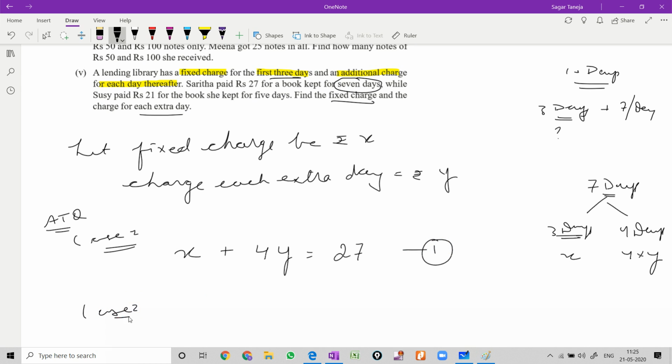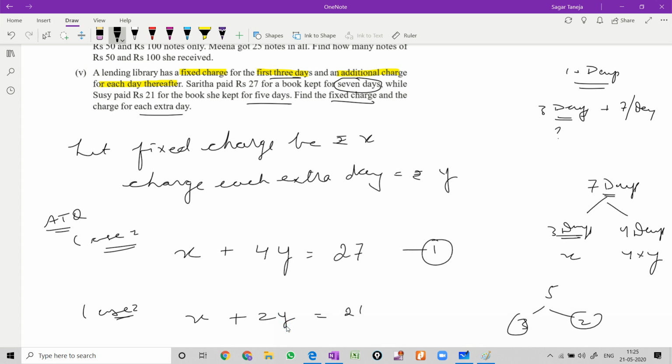In the same way, the second case, Susie paid 21 rupees for the book. She has paid 21 for the book, and she has kept it for 5 days. And 5 days is converted again into 3, because for the fixed charge it is 3 days, X rupees for the fixed charge, and the number of days left is 2, and for 2 days she will pay this.